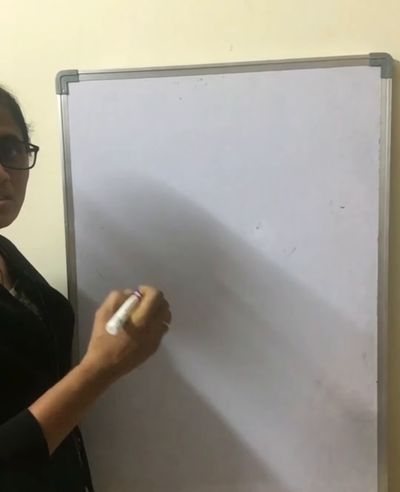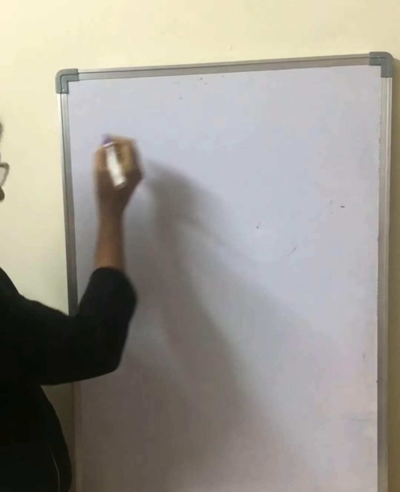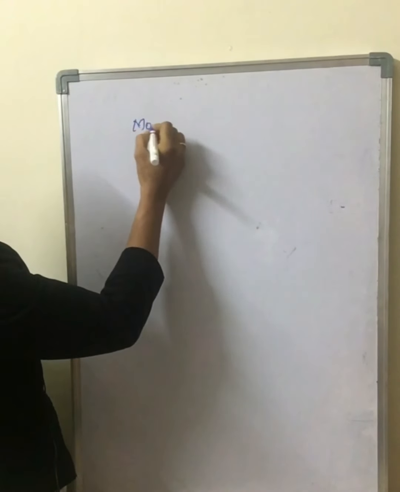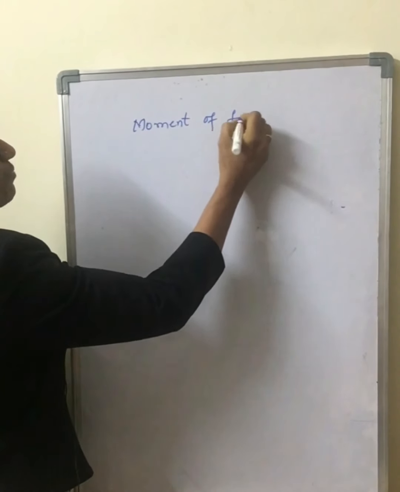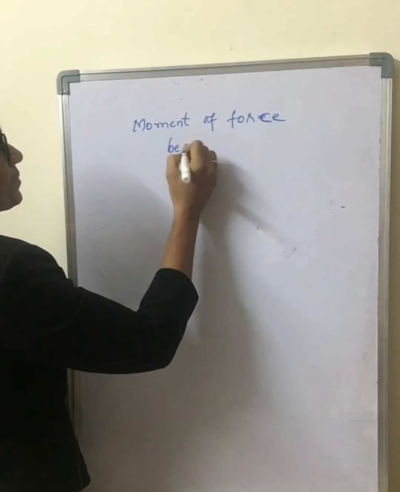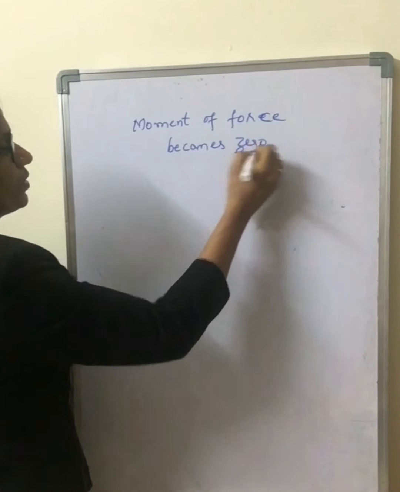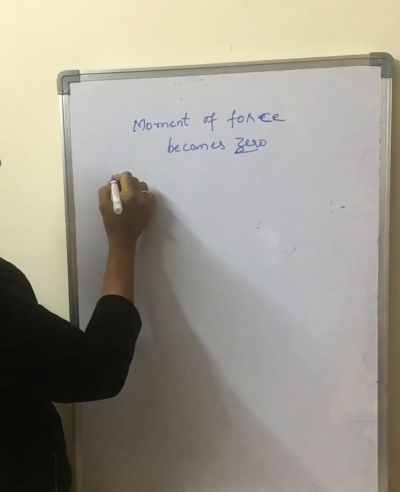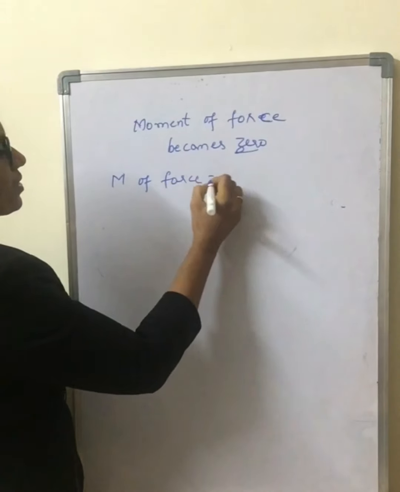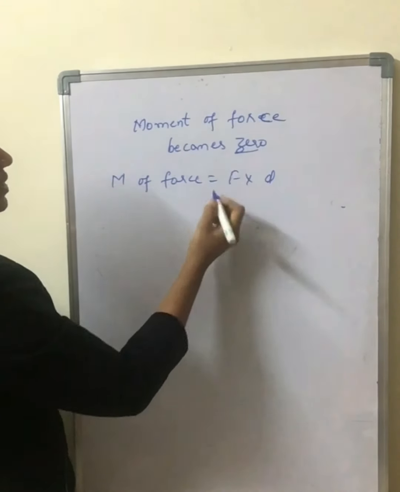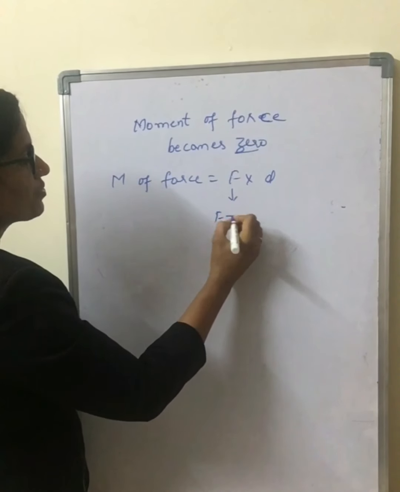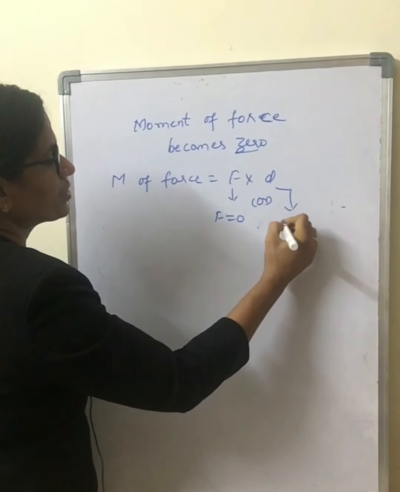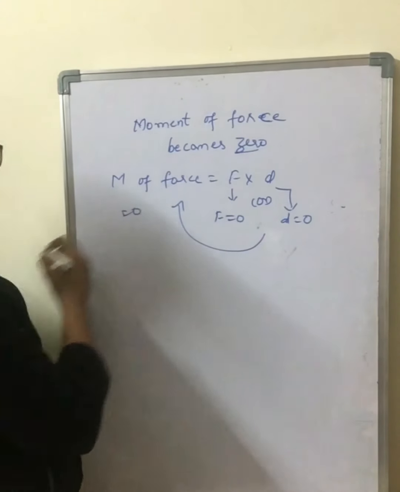Now let us see, when does this moment of force become zero? As we have, moment of force is equal to F into D. So you may be saying that when F is equal to 0 or when D is equal to 0, the moment of force becomes 0.